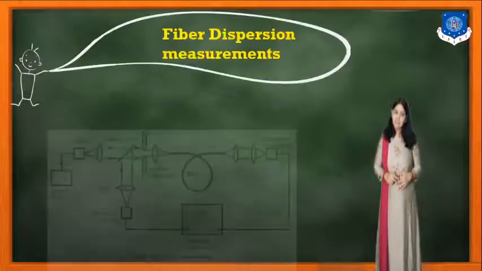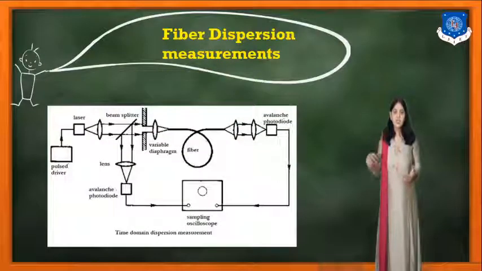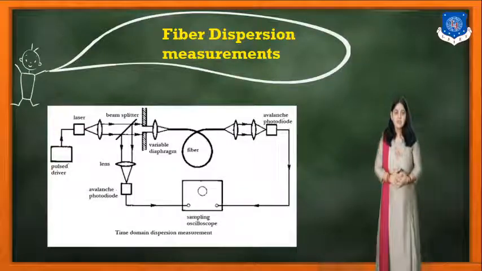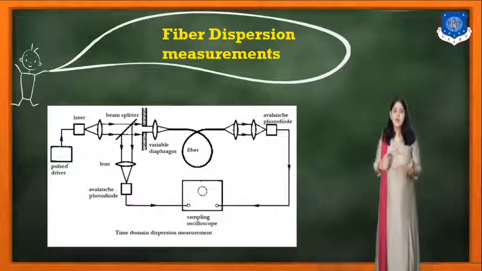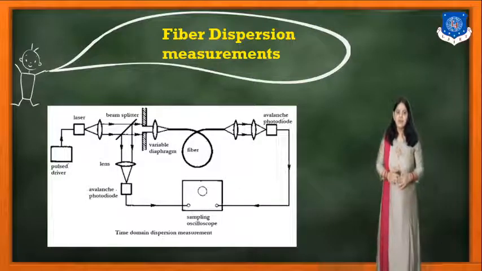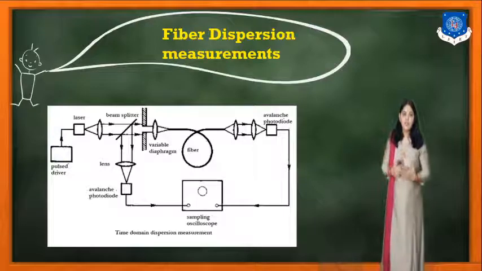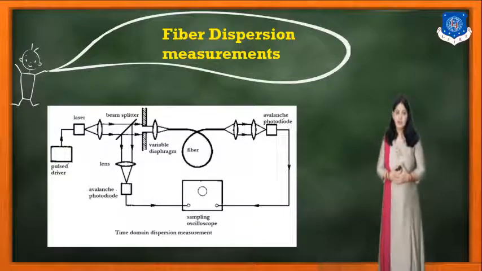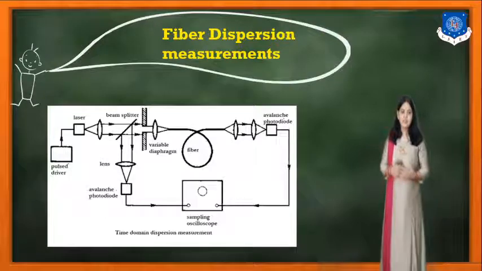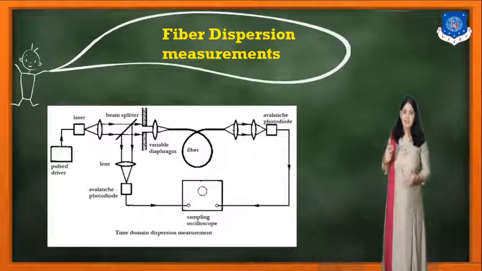Now in the diagram you can see how the measurements can be done at both ends. Here you can see the pulse from the driver. The laser passes the pulses to the beam splitter, which splits the light, which passes through the optical fiber.